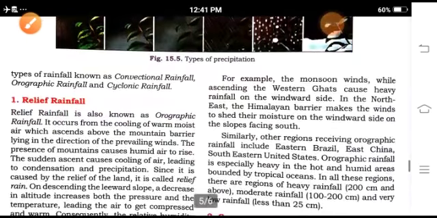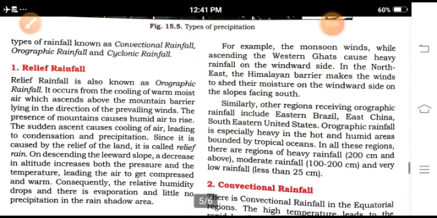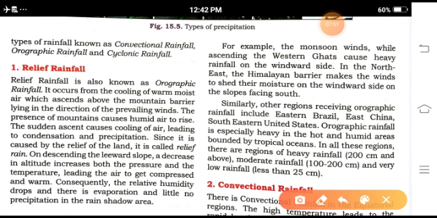Relief rainfall. First, we are going to study relief rainfall, which is also known as orographic rainfall. In orographic rainfall, the presence of mountains causes humid air to rise. The sudden ascent causes cooling of air, leading to condensation and precipitation.